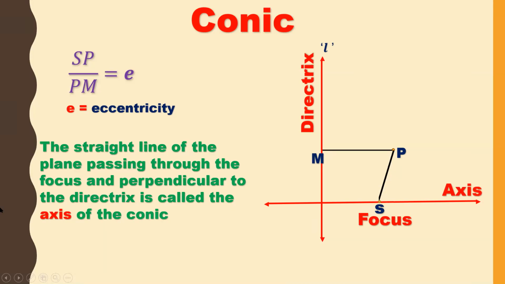So always axis is a straight line passing through the focus and perpendicular to the directrix. Remember students, focus always lies on the axis only. The line which has the focus is called axis. Also it is perpendicular to directrix. So now we have learned focus, directrix, axis, and eccentricity.